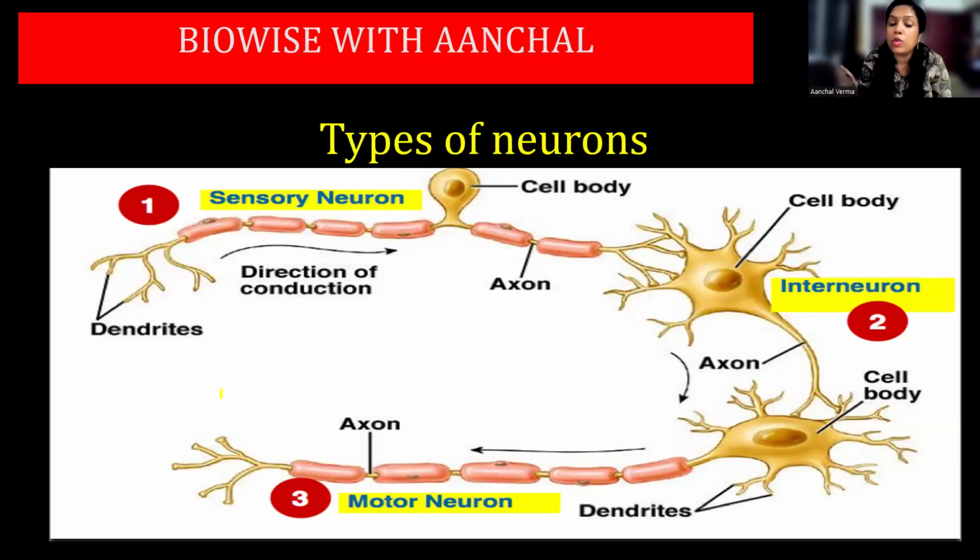Now the motor neuron transmits the impulse from the CNS, that is the central nervous system, to the outside world. So the sensory neuron is bringing the information to the CNS, and the motor neuron is taking the information from the CNS. Understood? That is why the motor neuron is also called the efferent neuron. E for exit. Understood?